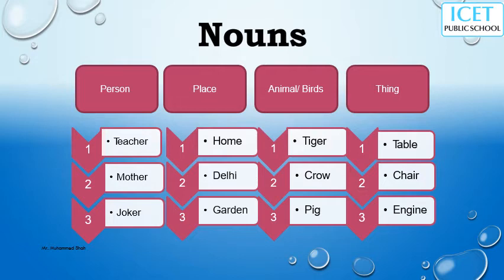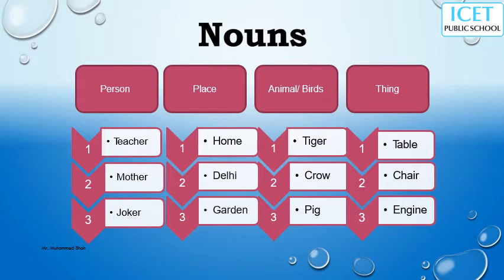Any doubt? We said nouns are the names of a person, place, animal, or thing. Teacher, mother, joker are examples for person. Home, Delhi, garden are examples for place. Tiger, crow, pig are examples for animals or birds.